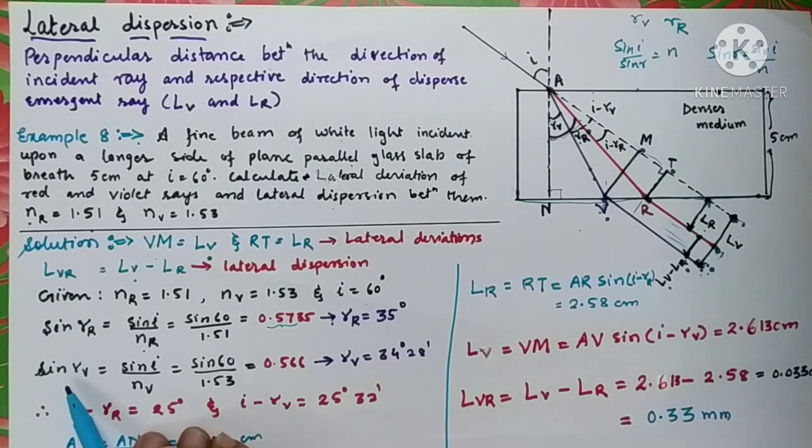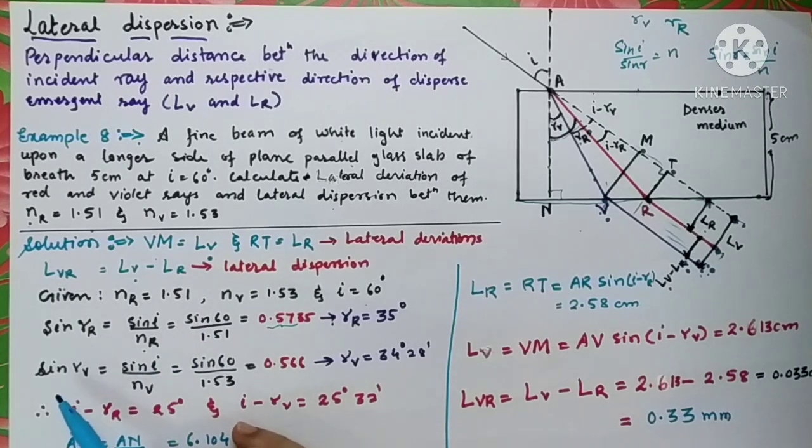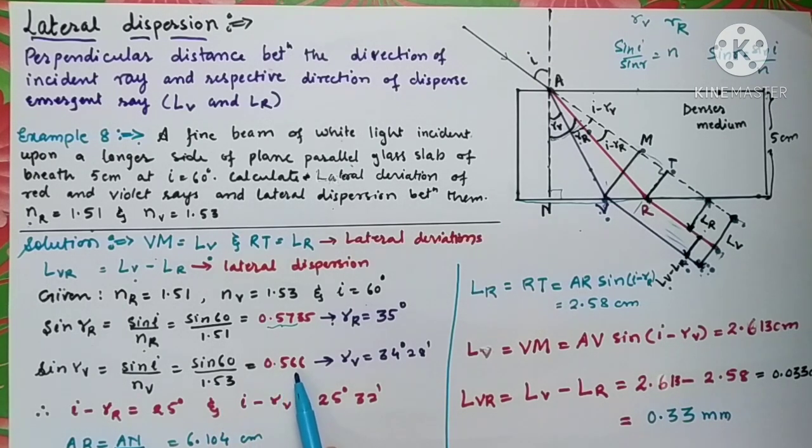Now let us calculate the angle of refraction for violet color. From the same formula, sine of RV can be written as sin I upon NV. As we all know, I is 60 and NV, the refractive index for violet color, is 1.53. So sin 60 upon 1.53. This ratio comes out to be equal to 0.566. In the same way, you'll have to search this value in the mantissa column of the natural sine table. This value will come at the angle 34 degree 28 minute.